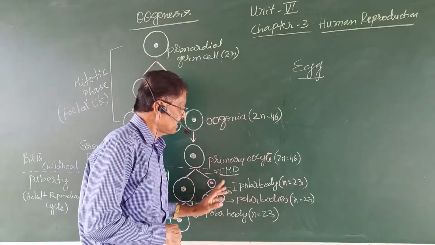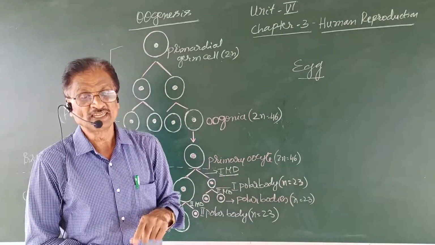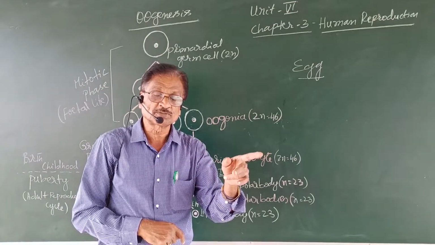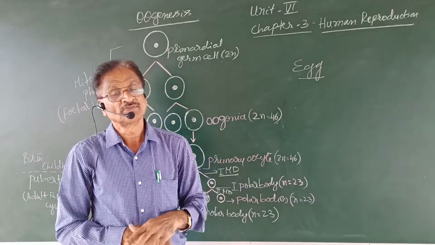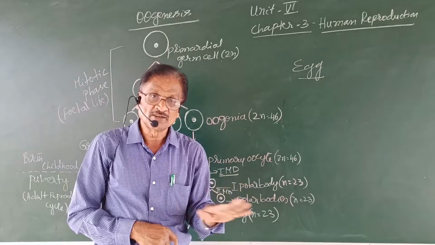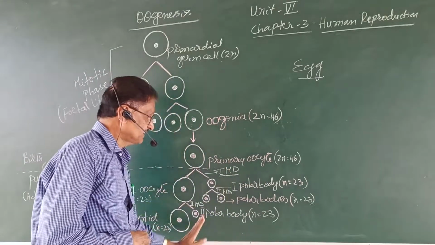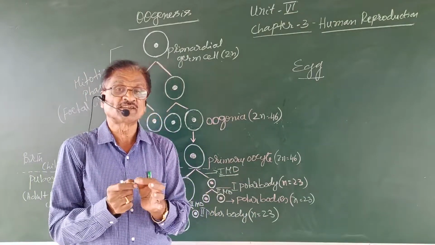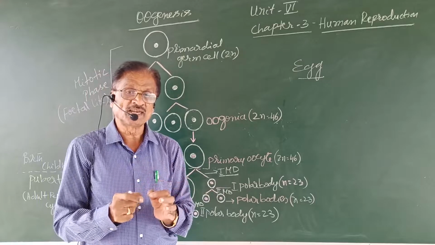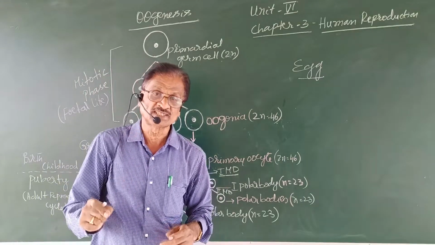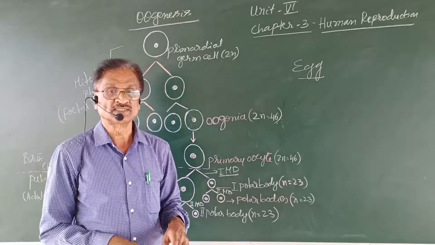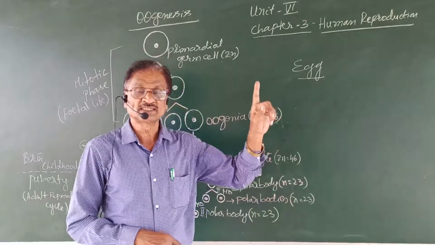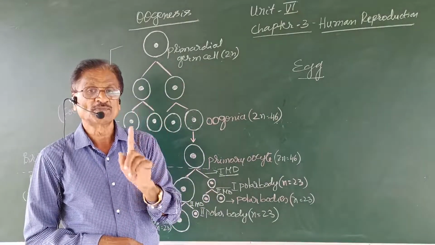Because if the egg were diploid and the sperm haploid, when fertilization occurs you would expect a triploid cell, which is unusual and not possible. If the egg is haploid and the sperm is haploid, then the resulting cell is diploid, which helps in maintaining the chromosomal number constant through generations. That is the significance of unequal cytokinesis and the formation of the polar bodies.